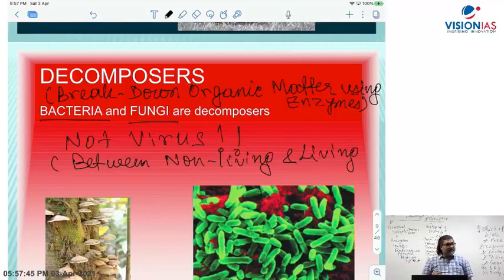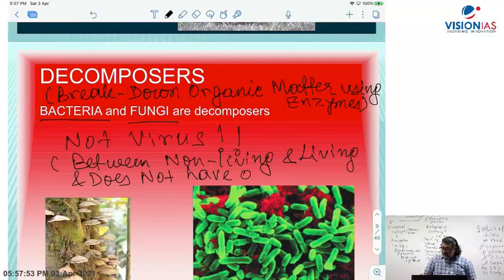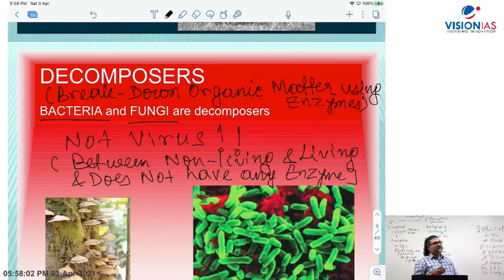Another thing: virus does not have any enzyme to break down organic molecules. As it enters the host, plant, animal, or even bacteria, it just hijacks the cellular machinery to multiply and create viral particles. Virus will never break down organic matter using enzymes. So virus is not a decomposer. Bacteria and fungi are decomposers.